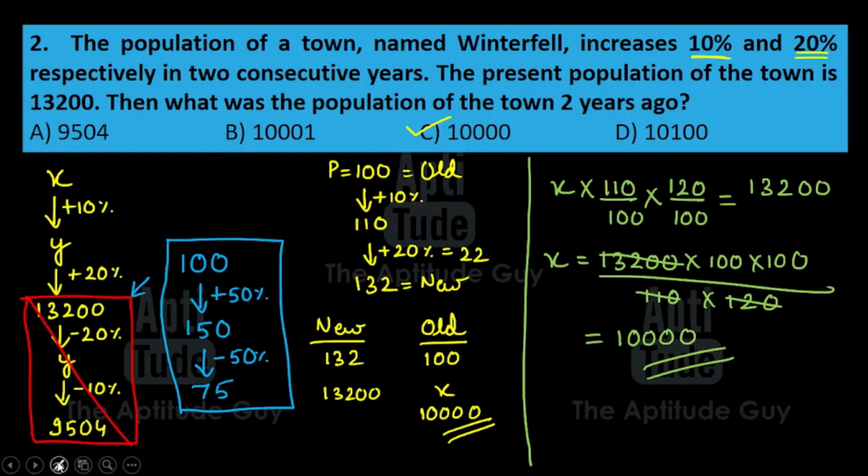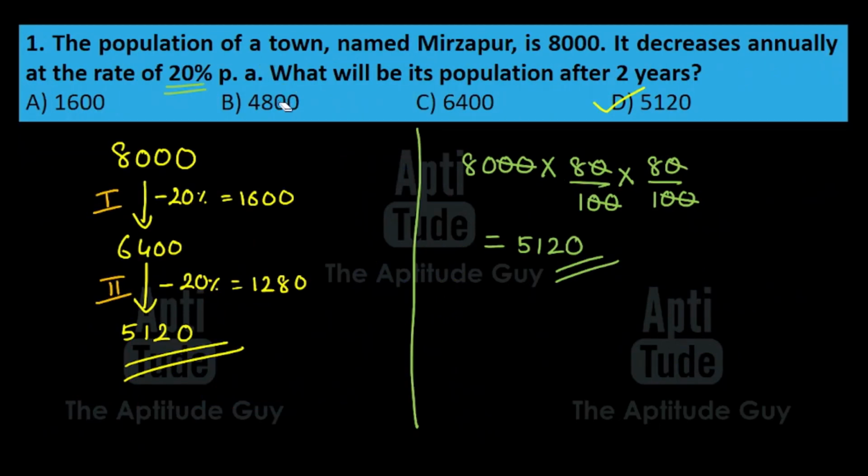Now one learning that I want to give you from question number 1 and question number 2 is this. Just because your answer is there in the options does not mean it's the correct answer. For example, over here, some of you or many of you would have gotten 9504 as the answer, and it's there in the options also. But is that the correct answer? No. Similarly, in question number 1, 4800 is a pretty commonly marked answer, but is it the right answer?